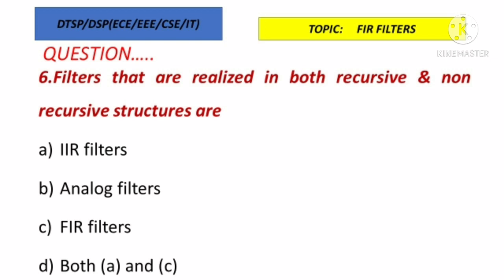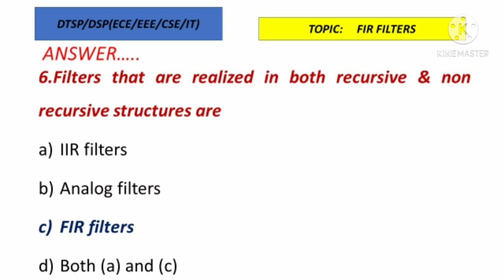So the answer is option C, FIR filters. So this is also one of the main advantages of FIR filter. For the structure of FIR filter, we can use either recursive structure as well as non-recursive. So the advantages of FIR filter: it is stable, it has linear phase characteristics, and it can be realized both in recursive as well as non-recursive structures.